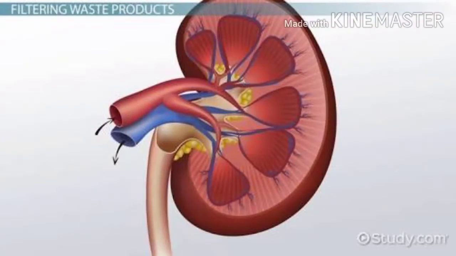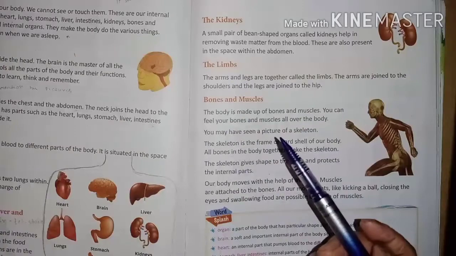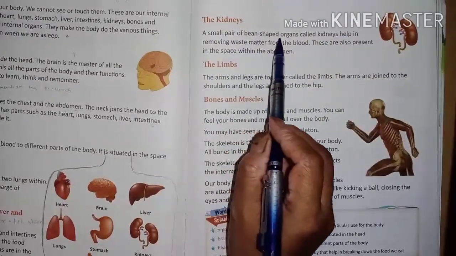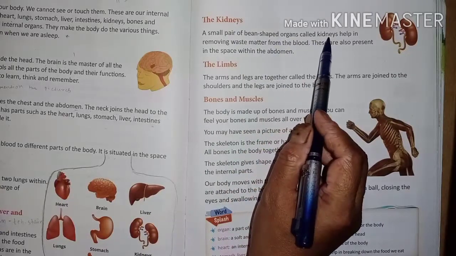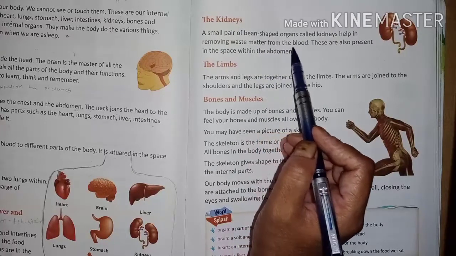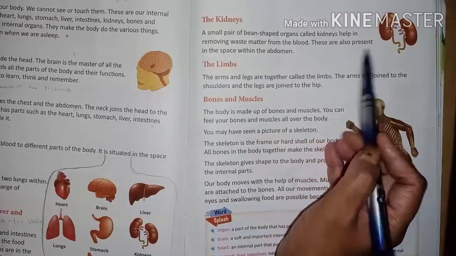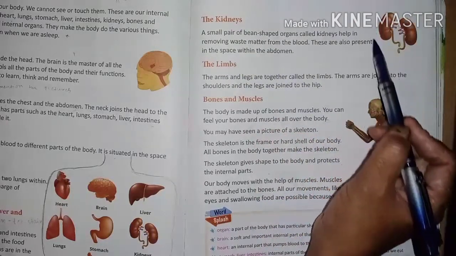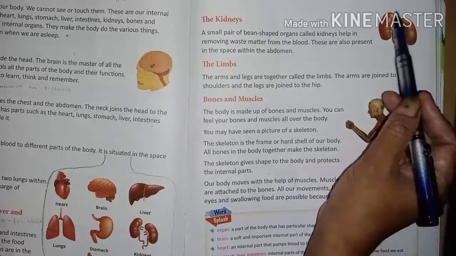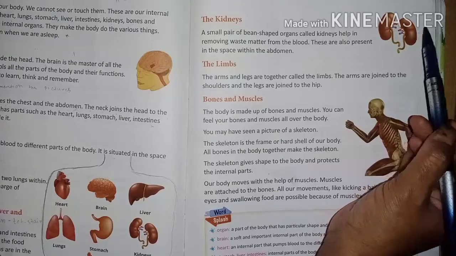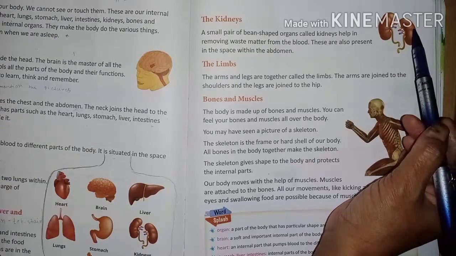Look at this picture. This is our kidney. Now we have studied about the kidney, one of our internal body parts. A small pair of bean-shaped organs called kidneys help in removing waste matter from the blood. These are also present in the space within the abdomen. See, this is a picture of our kidneys, and both of them work to clean and remove the waste matter from the blood.